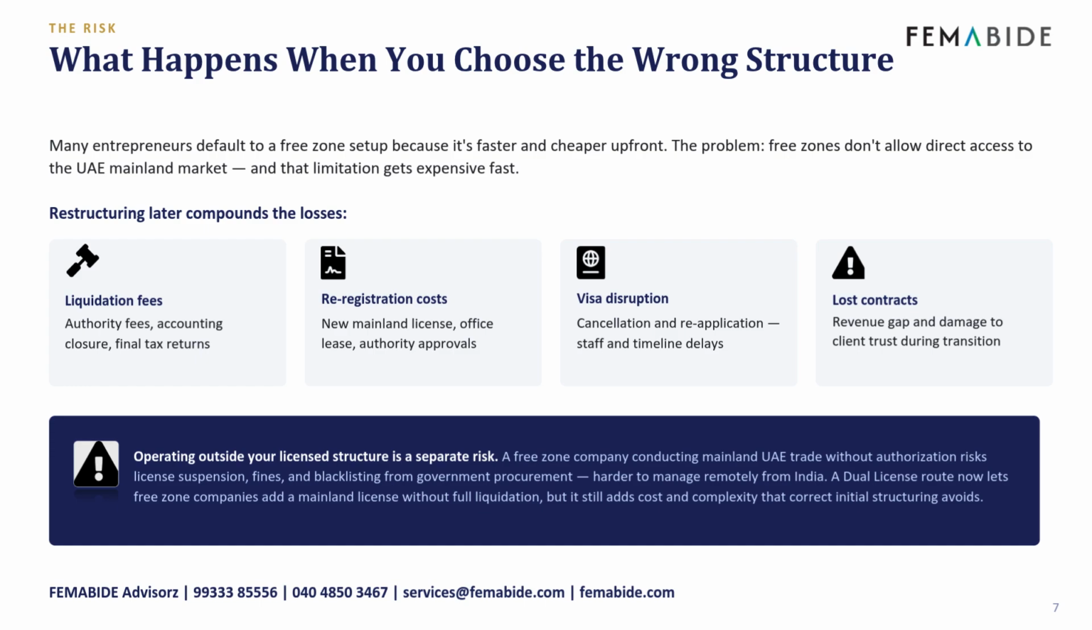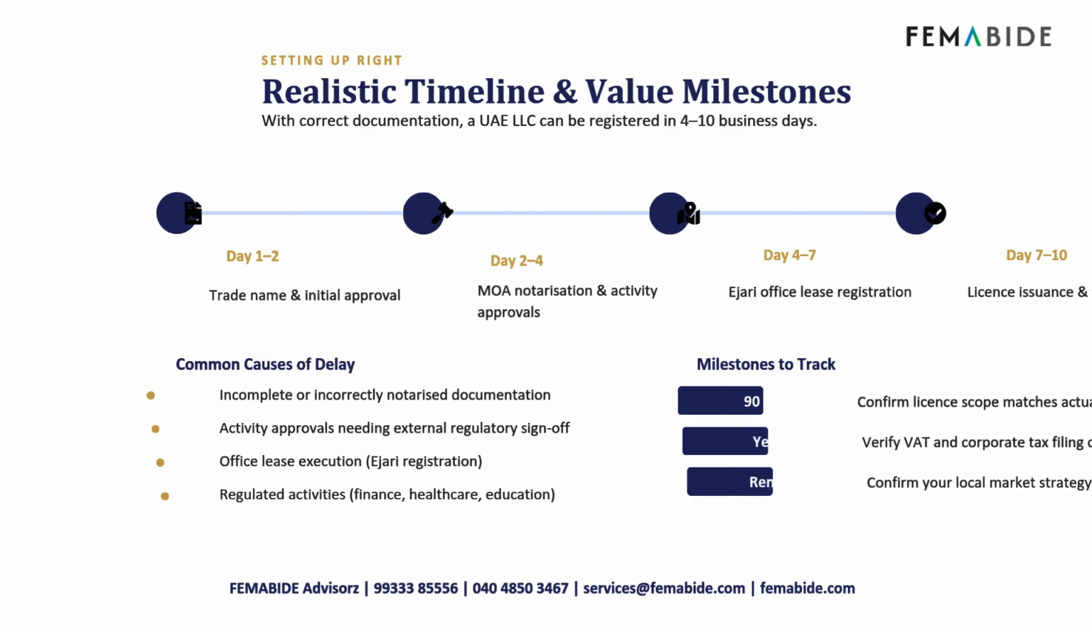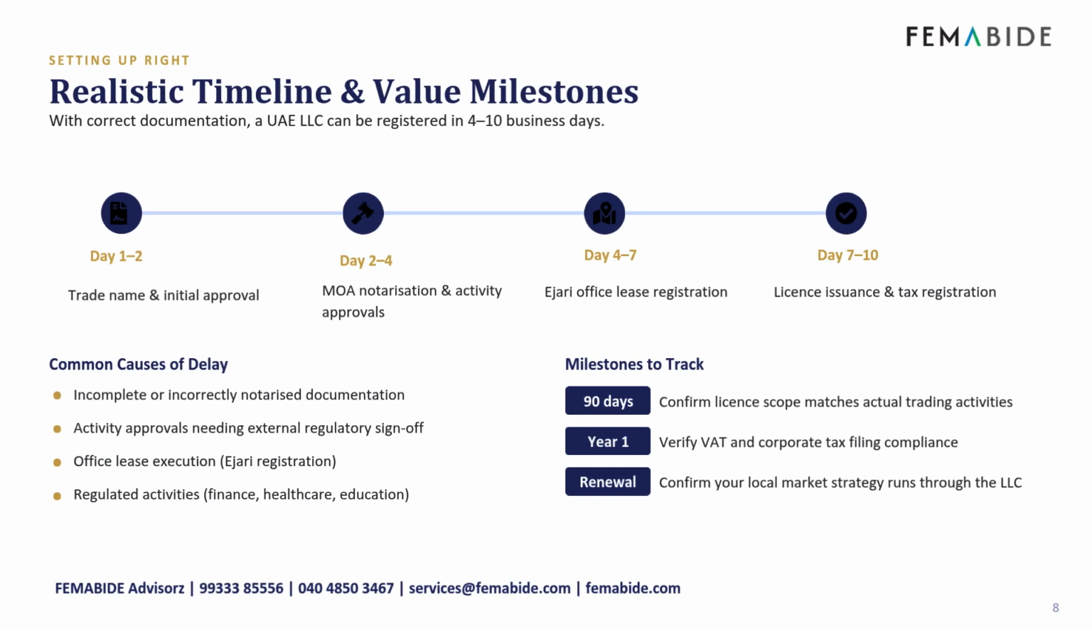Most Indian entrepreneurs default to a free zone because it's cheaper upfront, but free zones cannot trade directly in the UAE mainland. Restructuring later means liquidation fees, re-registration costs, visa cancellations, and lost contracts during transition. Operating outside your license structure risks suspensions, fines, and government blacklisting. Harder to manage from India. Get the structure right from day one.